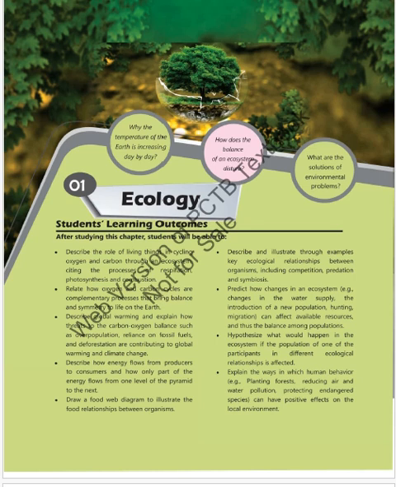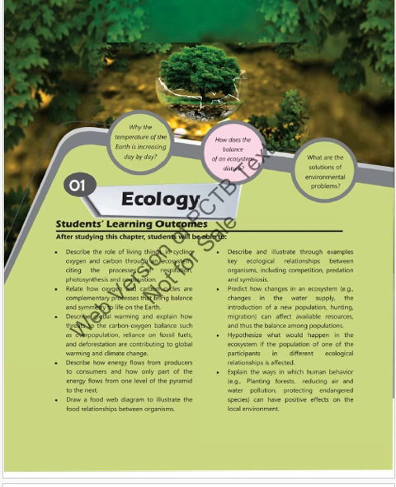The student learning outcomes. After studying this chapter, students will be able to describe the role of living things in cycling oxygen and carbon dioxide through an ecosystem, citing the processes of respiration, photosynthesis and consumption. Then they will relate how oxygen and carbon cycles are complementary processes that bring balance and symmetry to life on Earth. Describe global warming and explain how threats to the carbon-oxygen balance such as overpopulation, reliance on fossil fuels and deforestation are contributing to global warming and climate change.